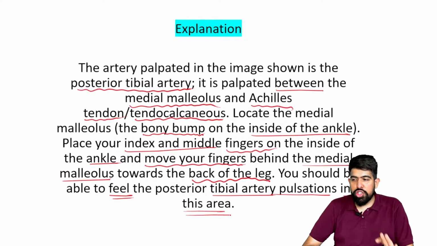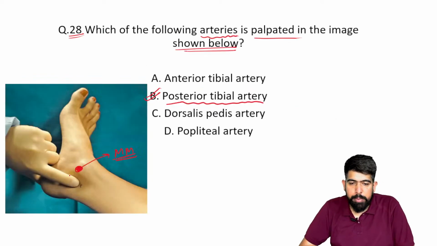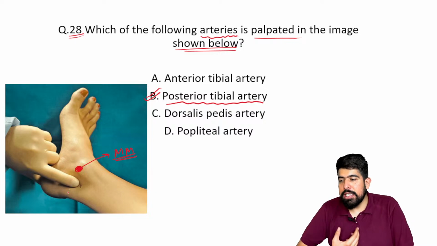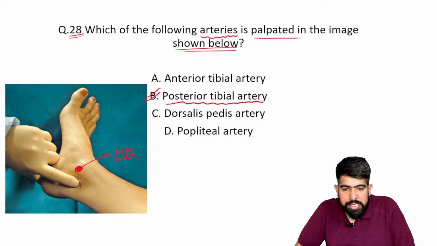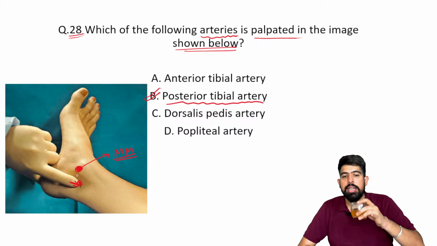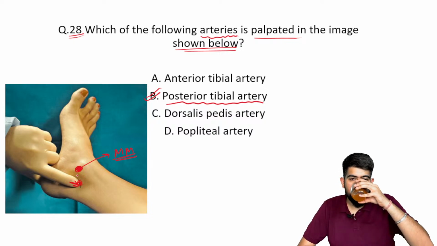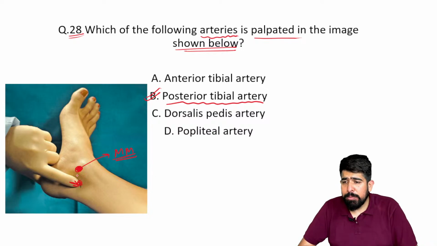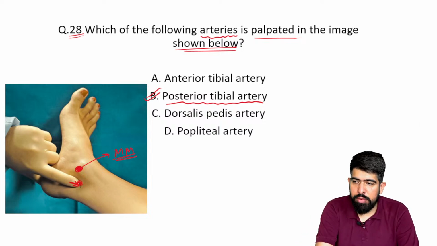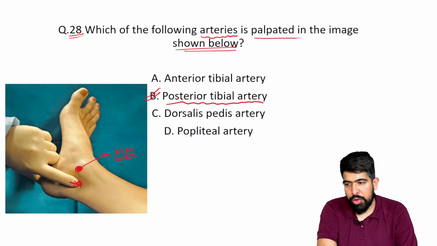So as the image is shown, remember this is your medial malleolus, and near it is the tendocalcaneus, or the Achilles tendon. In this particular space, if you put your index finger and feel the pulsation, which artery palpation are you feeling? This is your posterior tibial artery, right?